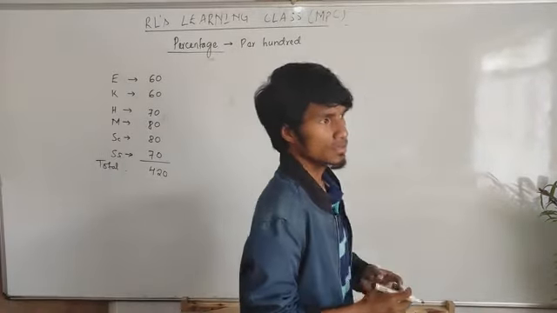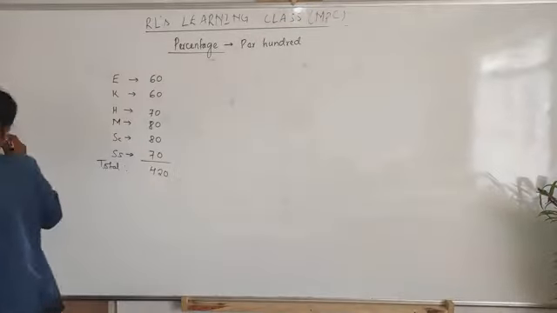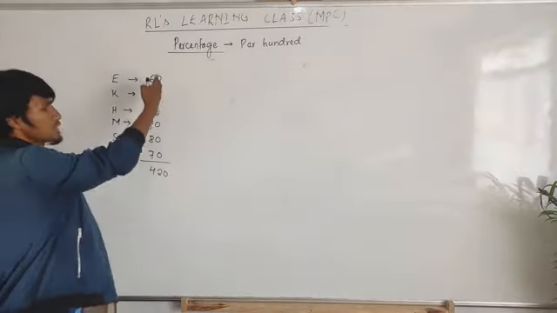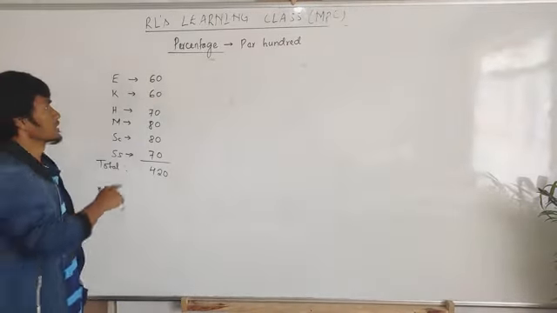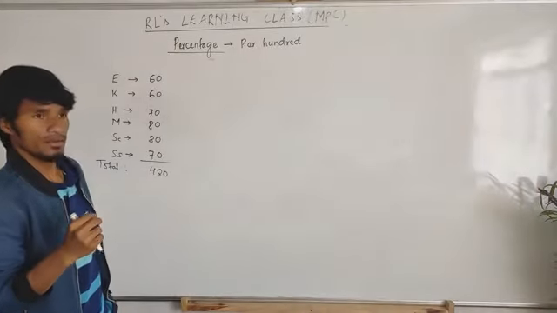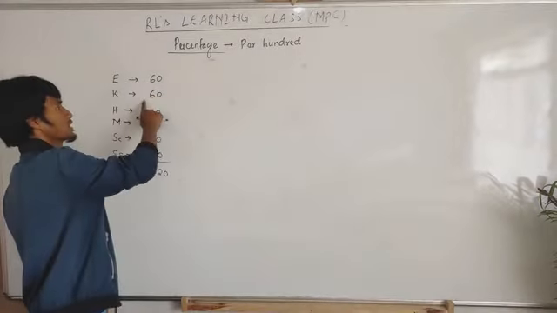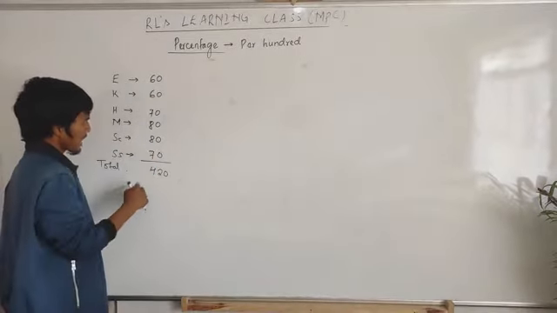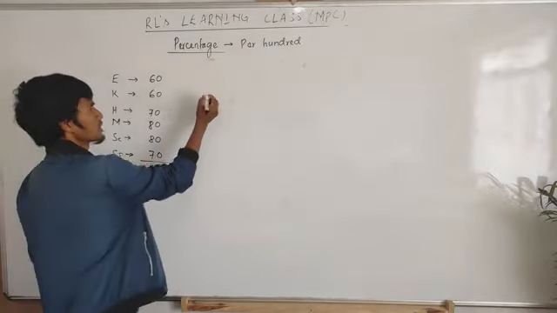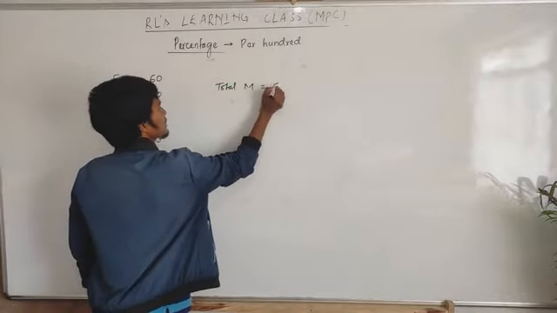This 420 you have to convert in terms of percentage, meaning out of 100. In that case, we have to know first what's the total marks. This is out of 100, then again this is out of 100. For example, if your total marks in the exam is 100 for each subject, 60 out of 100, 60 out of 100, then okay. Now how many subjects we have? 6 subjects. Then your total will be 600. Now your total marks is equal to 600.